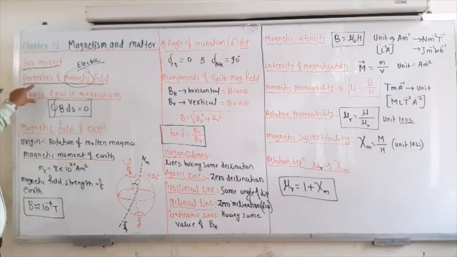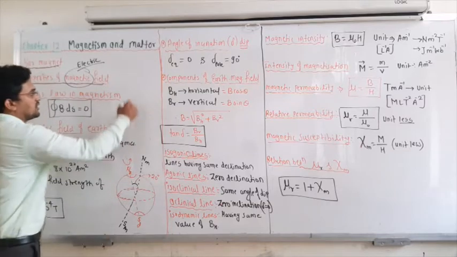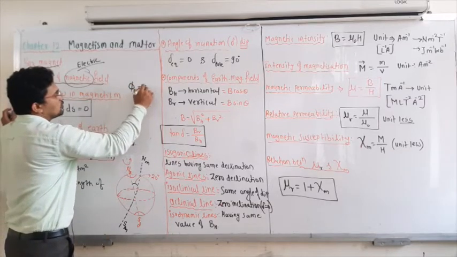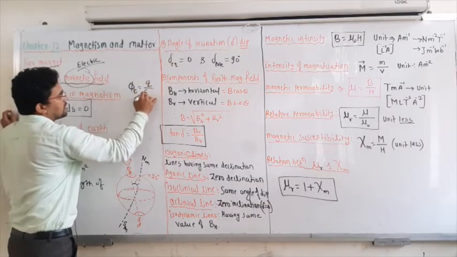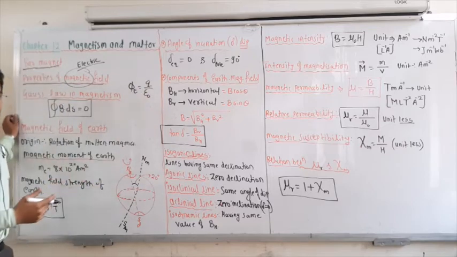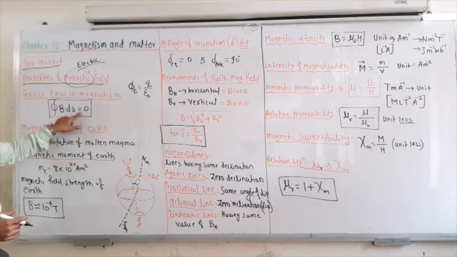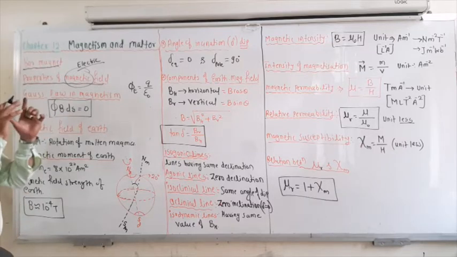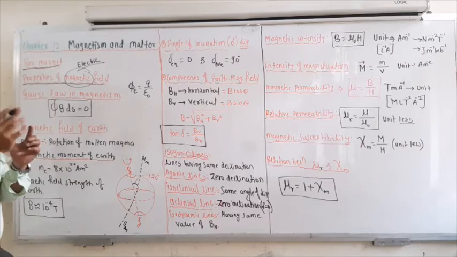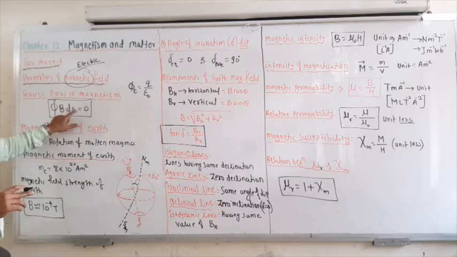Then there is Gauss law in electrostatics, that is, the electric flux is equal to Q divided by epsilon naught. This is the Gauss law in the electrostatic field. Same way there is Gauss law in magnetism also. That Gauss law in magnetism is the closed integral of B dot ds equal to 0. That means through any closed surface the net magnetic flux is 0. So this is the meaning of this equation.